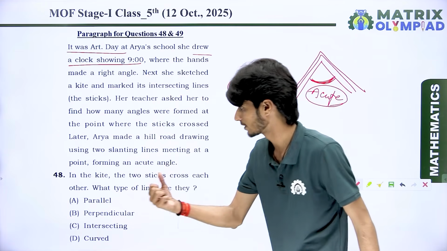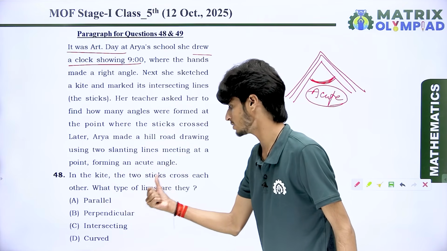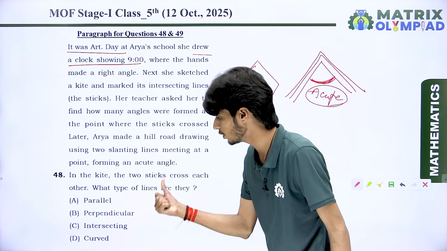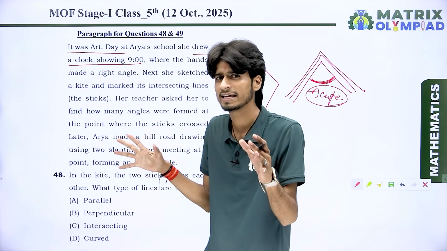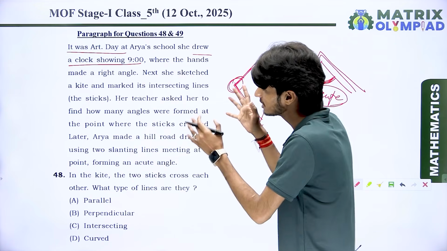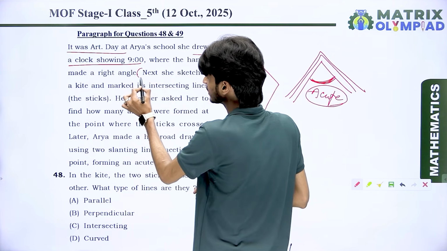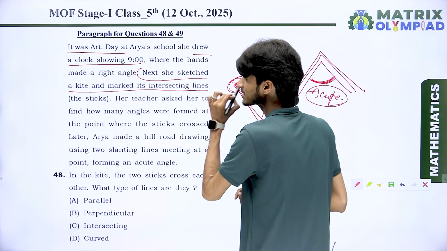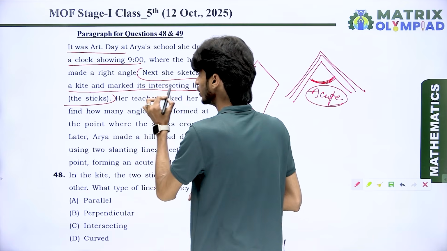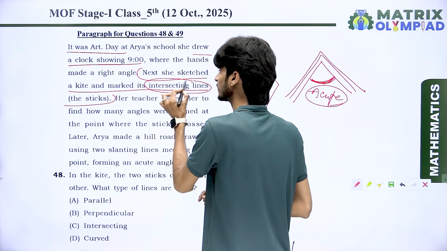What does it say? In the kite, the two sticks cross each other. What type of lines are they? There are no extra efforts. Look at the paragraph. Next, she sketched a kite and marked its intersecting lines. You got your answer in the paragraph?